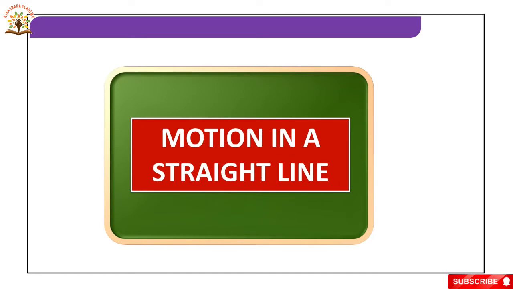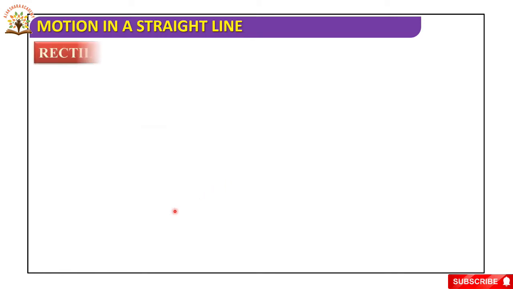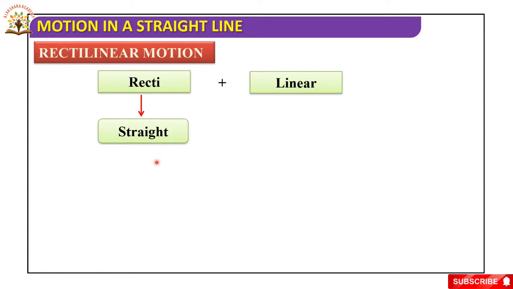Okay, let us go to today's session. Today we will discuss rectilinear motion. Recti plus linear. Recti is nothing but straight, linear is nothing but line.